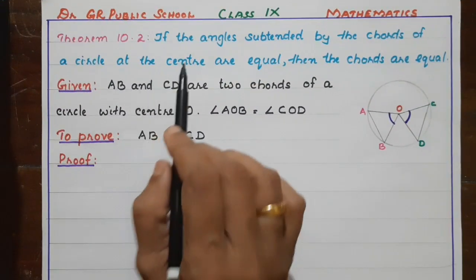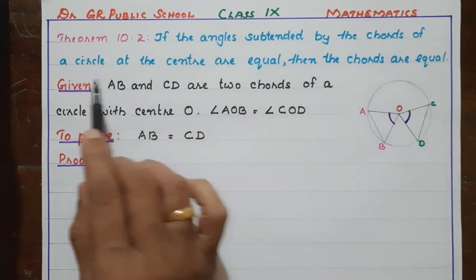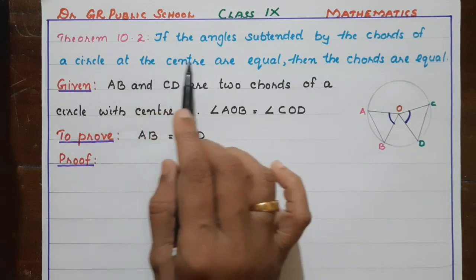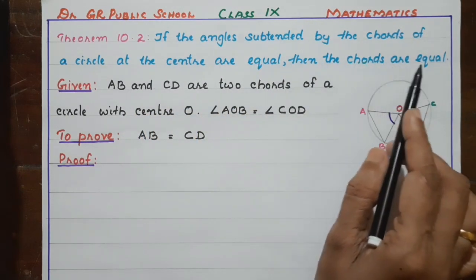Next theorem: if the angles subtended by the chords of a circle at the center are equal, then the chords are equal.